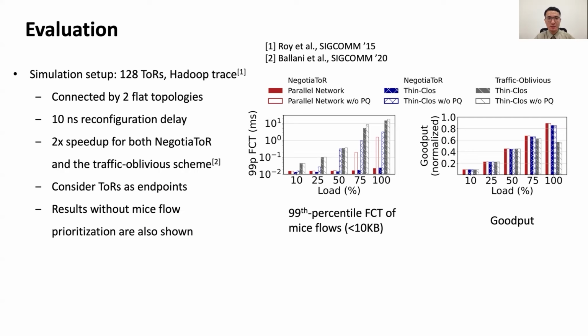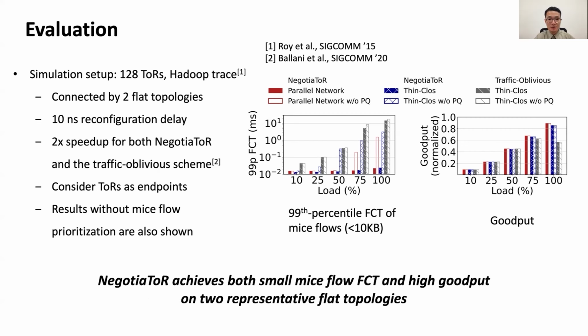We briefly show the main evaluation results of NegotiaToR. Simulations are set to contain 128 TORs connected by both parallel network and SIGCOMM' topology. We follow a prior work to implement the traffic-oblivious scheme and provide 2 times speedup for it over NegotiaToR. For practicality, results without mice flow prioritization are also shown. Results show that NegotiaToR achieves both small mice flow FCT and high throughput on 2 representative flat topologies. Particularly, the FCT of mice flows is 1 to 2 orders of magnitude better than the traffic-oblivious scheme.